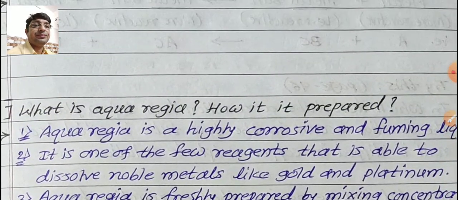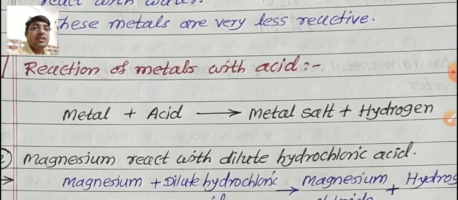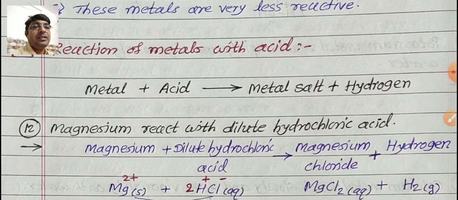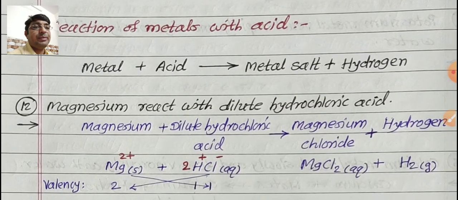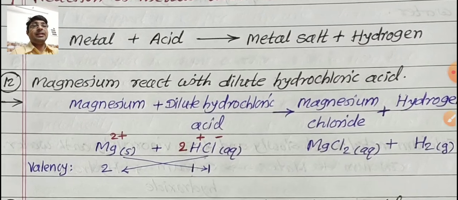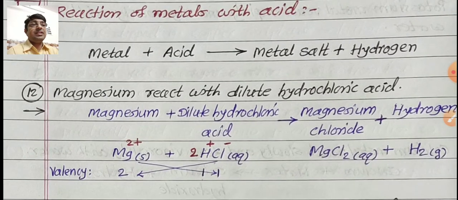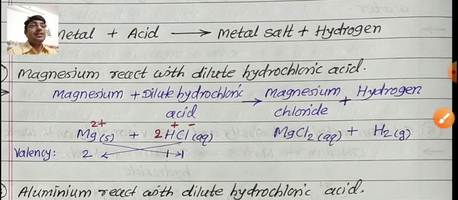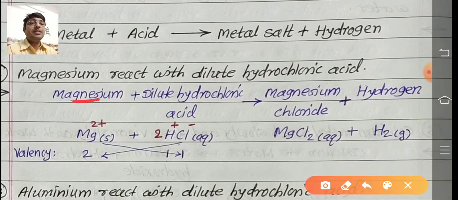See here. What is the first one? Any metal reacts with any acid to form the respective metal salt, and hydrogen gas is released. First one, magnesium. Magnesium reacts with dilute hydrochloric acid. So how to write the reaction? Magnesium plus dilute hydrochloric acid forms magnesium chloride, and hydrogen gas is released.